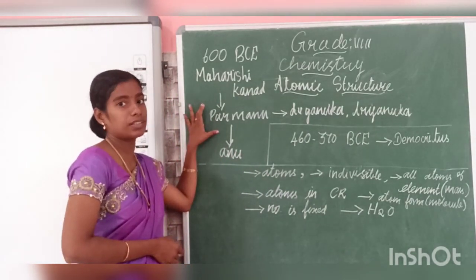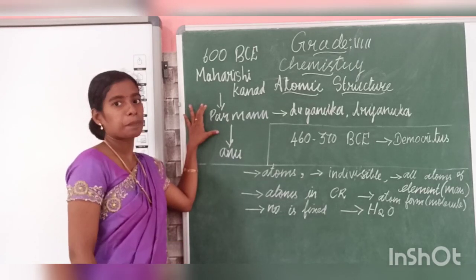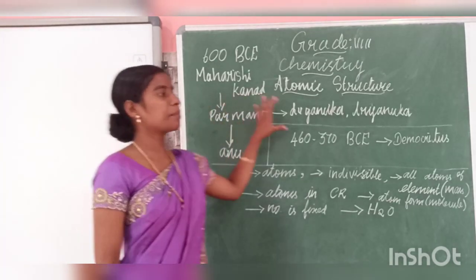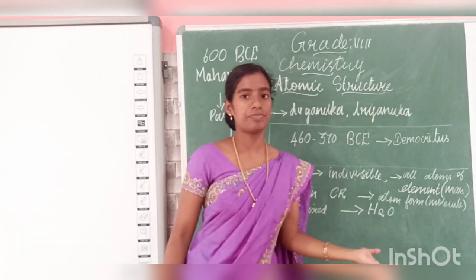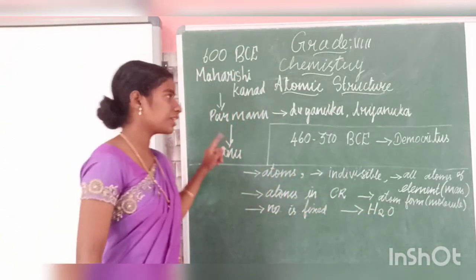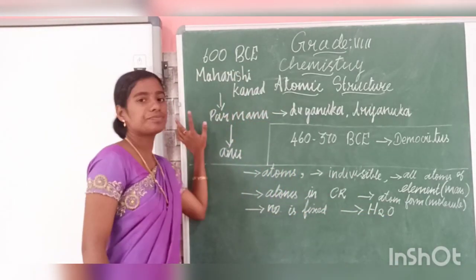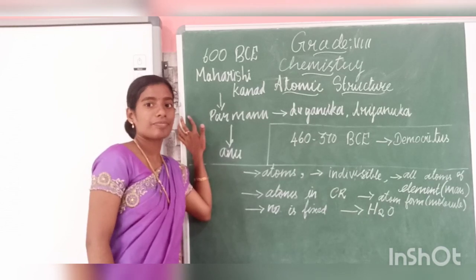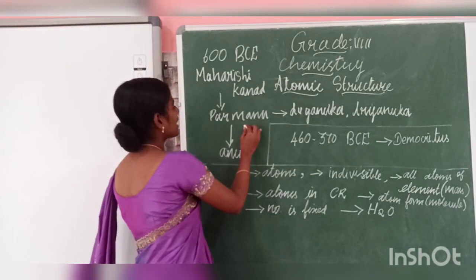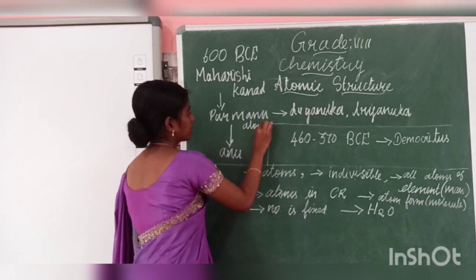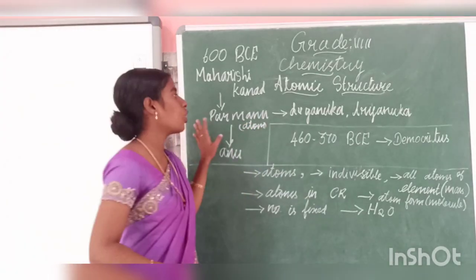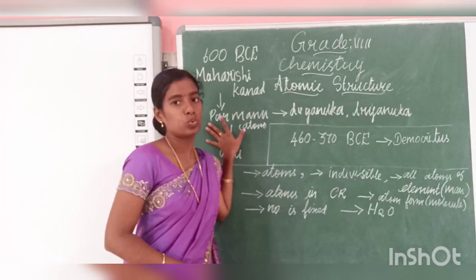Now can you guess what this word is? So diatomic and triatomic we have said, and can you guess what this word is now? Yes, atom. Initially it was called Parmanu.